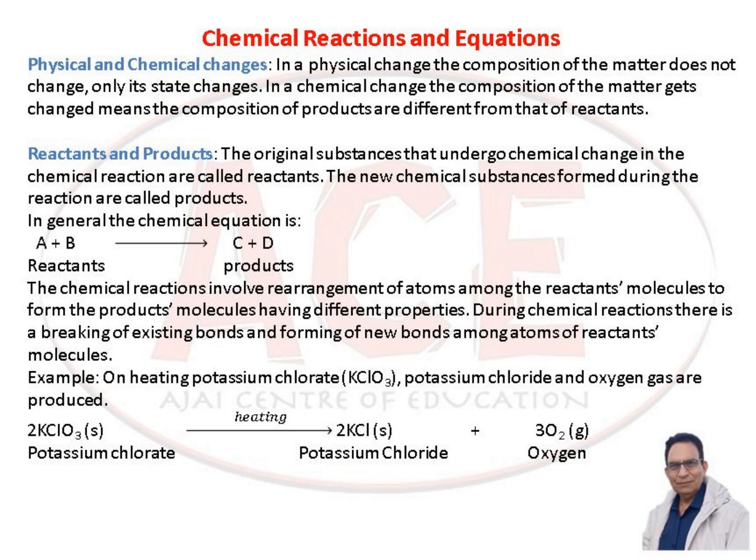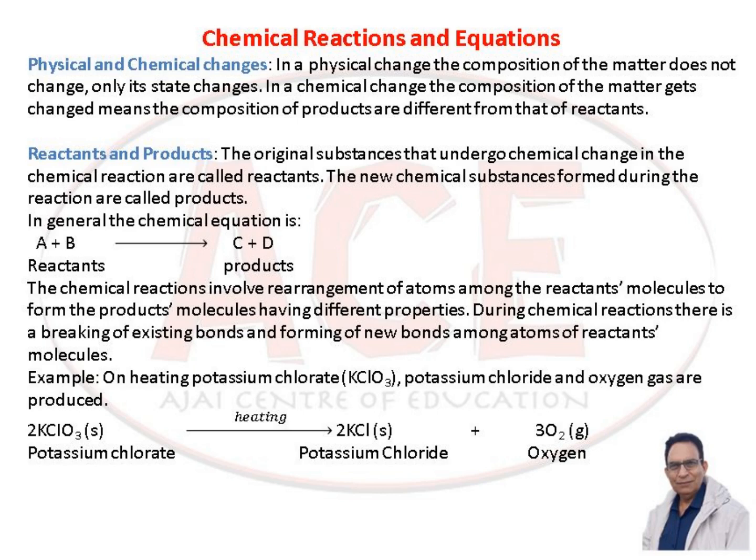Example: on heating potassium chlorate, KClO3, potassium chloride and oxygen gas are produced. Meaning KClO3, that is potassium chlorate, on heating gives potassium chloride and oxygen. Here potassium chlorate is the reactant, while potassium chloride and oxygen are the products.